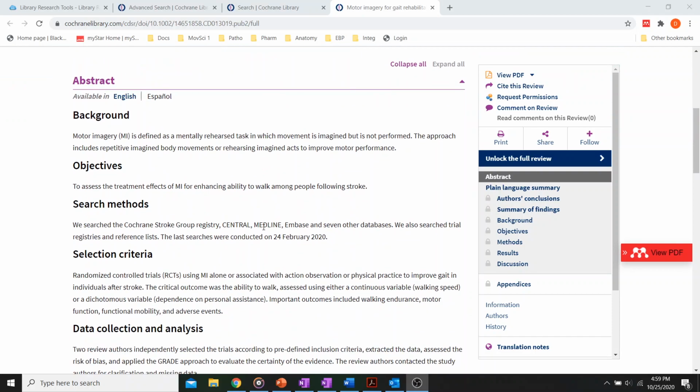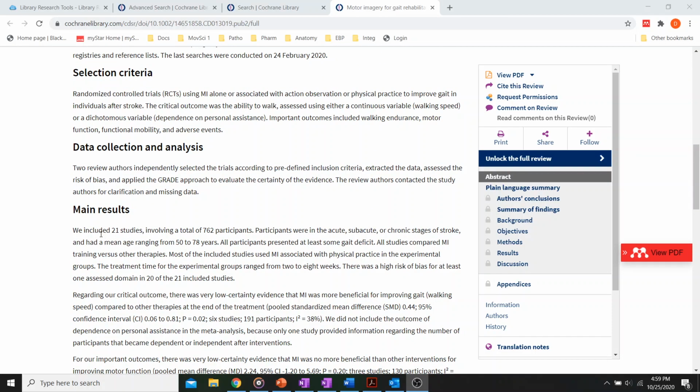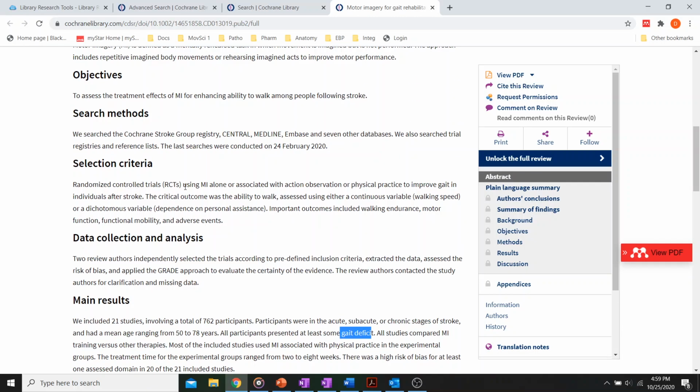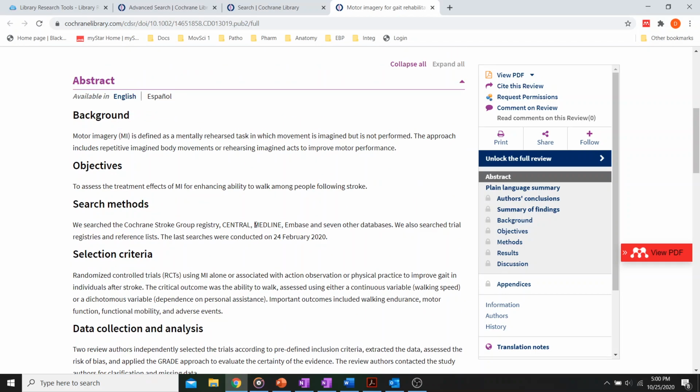So if we scroll down, we can look at the main results. The team included 21 studies with a bunch of participants in here. Of course, adults 50 to 78 years old, with some gait deficit after stroke. In the selection criteria, it says after a stroke, so it doesn't say anything about a subarachnoid hemorrhage.